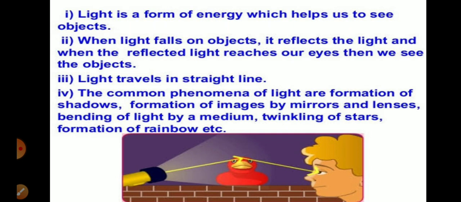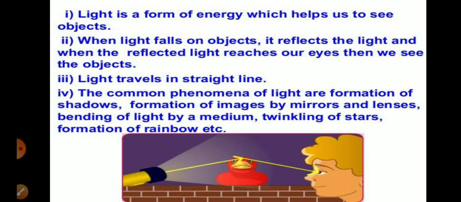So in this chapter also we are going to study about light and its various phenomena, like formation of images by mirror, twinkling of stars, formation of rainbow, etc.